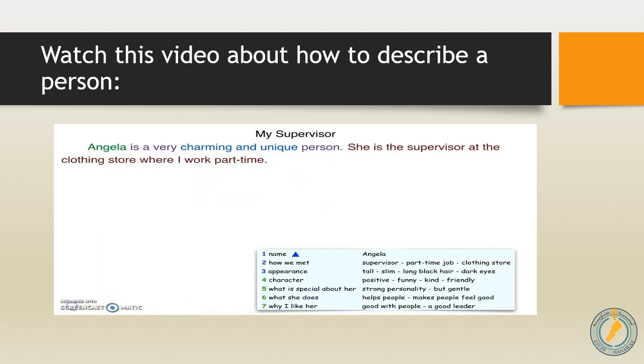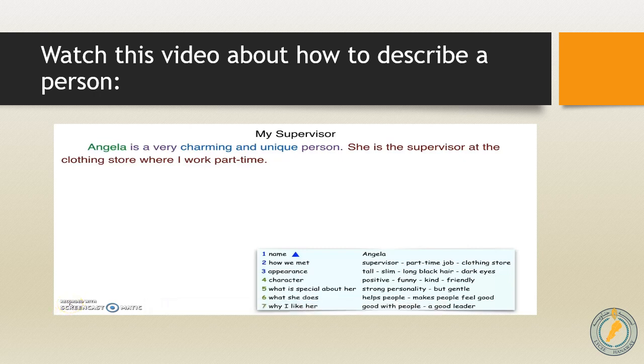Now let's move to number 2, which is how we met. We said about this one, she's supervisor, part-time job, clothing store. So for example, instead of saying she is the supervisor at a clothing store, I work there part-time, I can write, she is the supervisor at the clothing store where I work part-time.